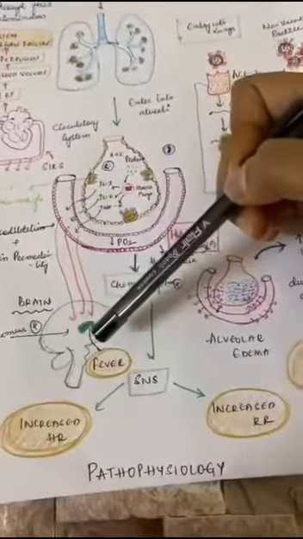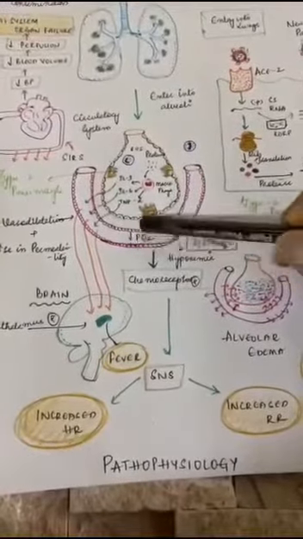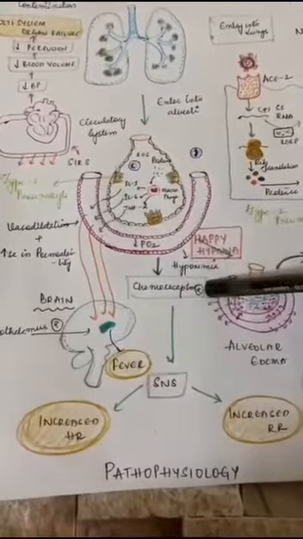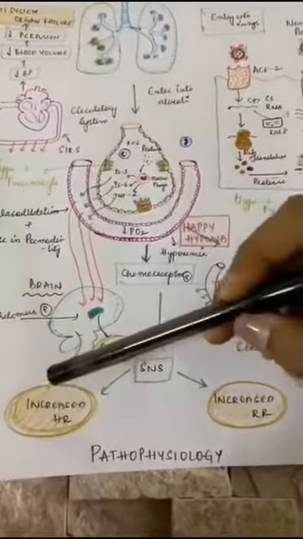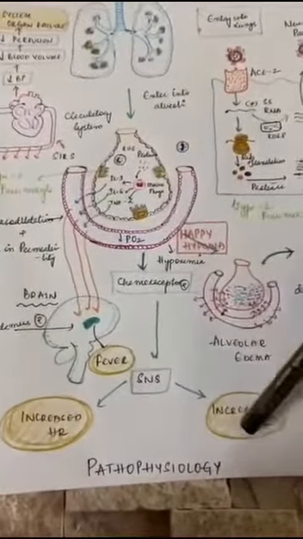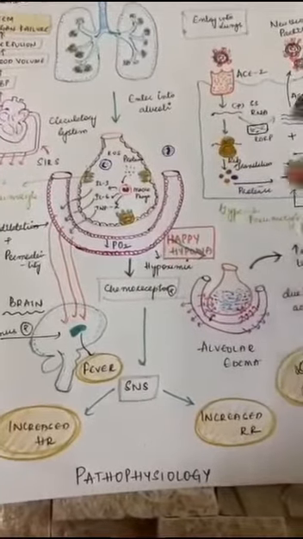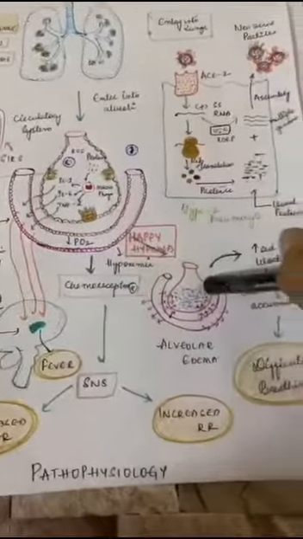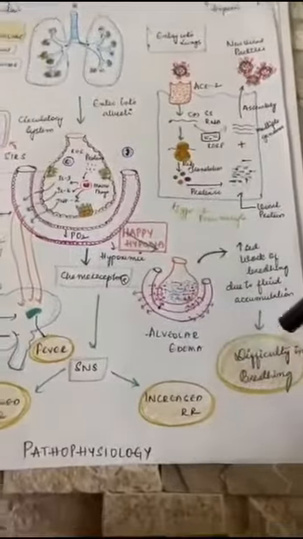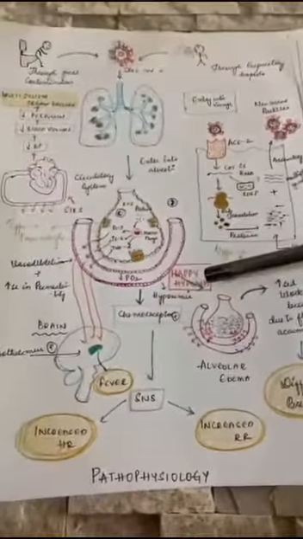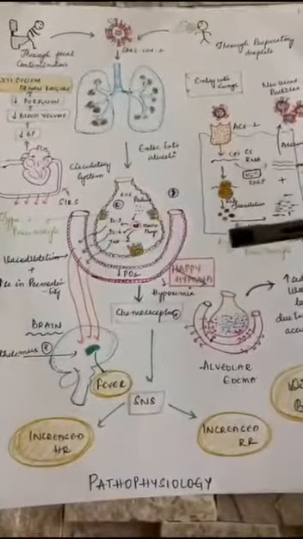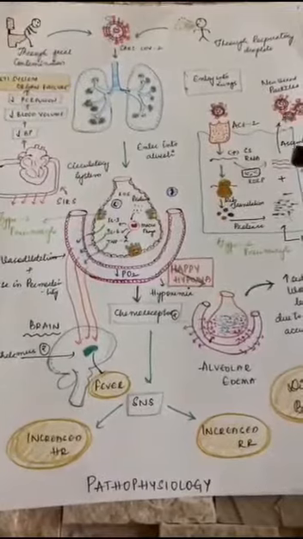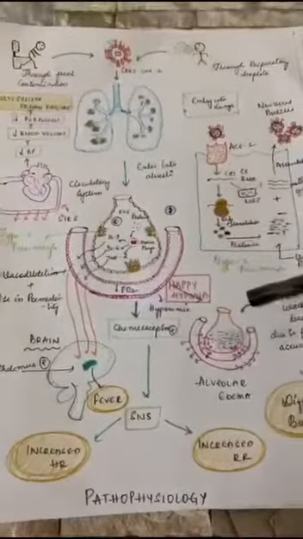fever is produced. Now at the same time, due to decrease in PO2, chemoreceptors get stimulated, which leads to activation of the sympathetic nervous system, and symptoms produced are increased heart rate and increased respiratory rate. Now due to alveolar edema, there is increased work of breathing by the patient, so the patient has difficulty in breathing. Along with these symptoms, there is cough, sore throat, and in the GI system, nausea, vomiting, diarrhea. In the CNS, we are having headache, loss of taste or smell, and the patient even produces fatigue. All these are the clinical features of COVID-19.